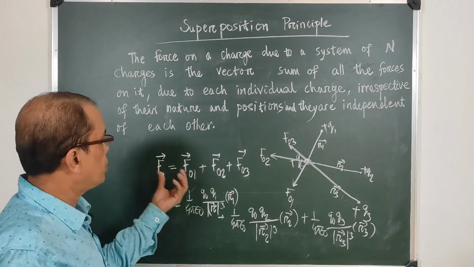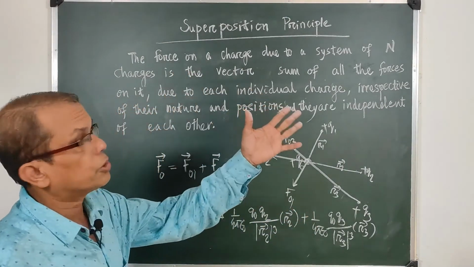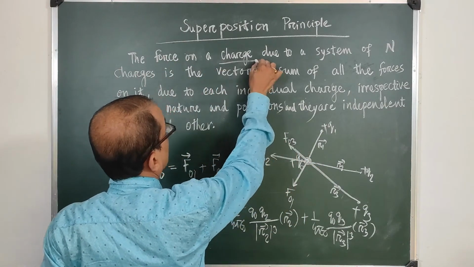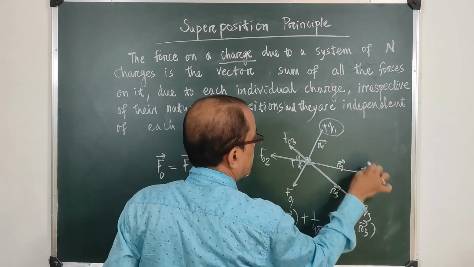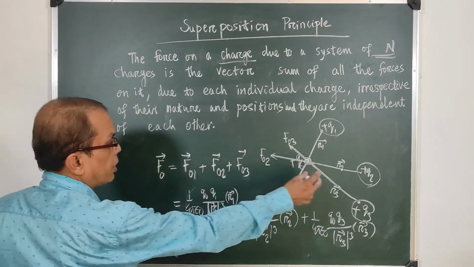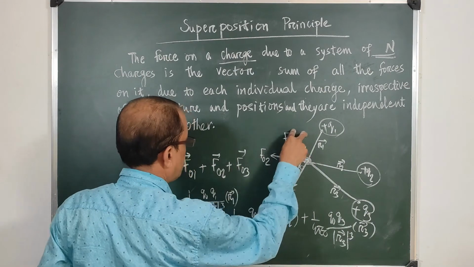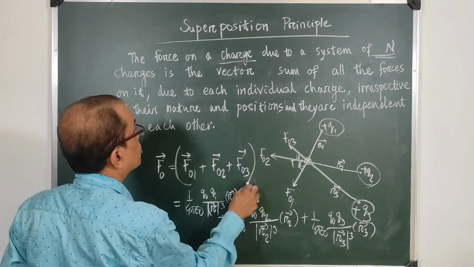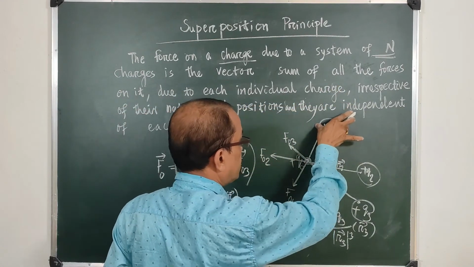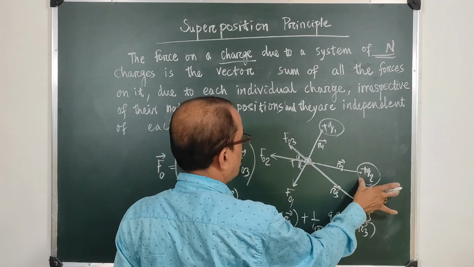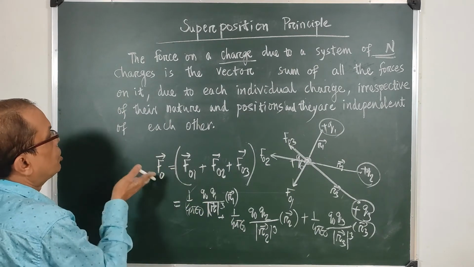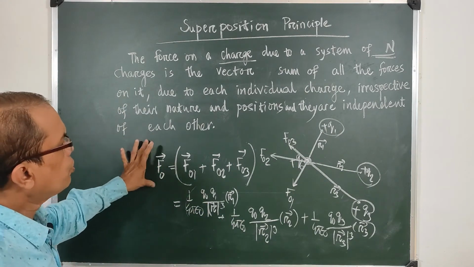So the total force becoming the sum of individual forces is known as the superposition principle, and the statement is: the force on a charge due to a system of n charges is the vector sum of all the forces. Here we have 3 charges, so n is equal to 3. We have taken all the forces F01, F02 and F03. Each individual charge, Q1 gives F01, Q2 gives F02 and Q3 gives F03. Adding all these 3, we get the total force due to all the 3 charges.